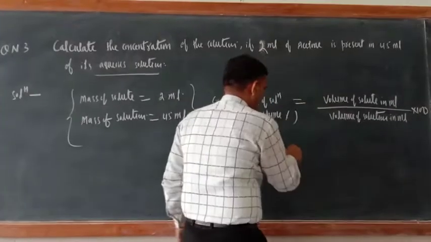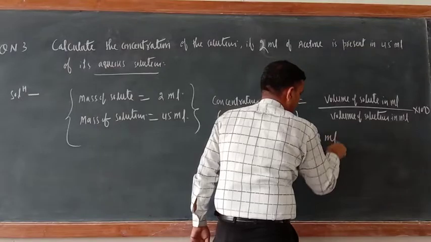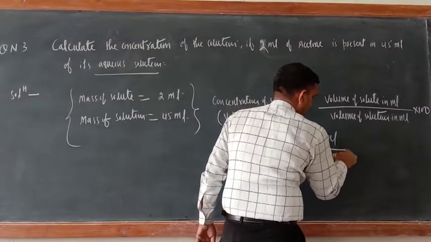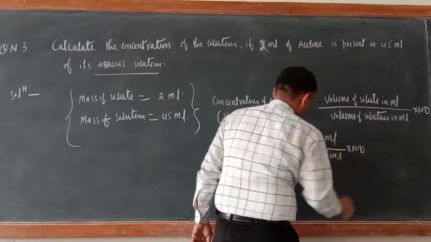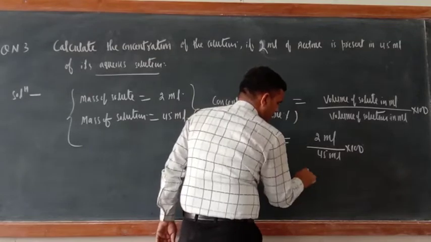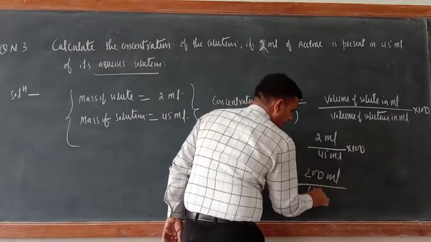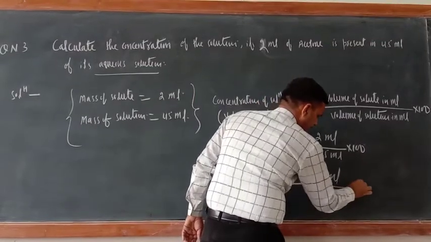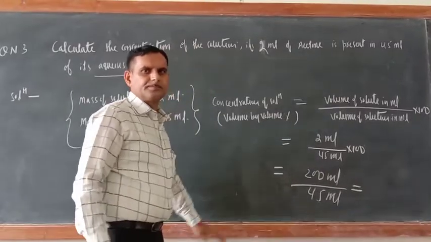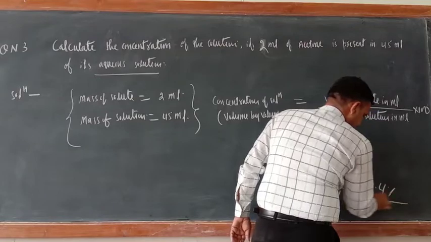Volume of solute is 2 milliliter, volume of solution is 45 milliliter, into 100. So that is equal to 200 divided by 45, which is 4.4%.